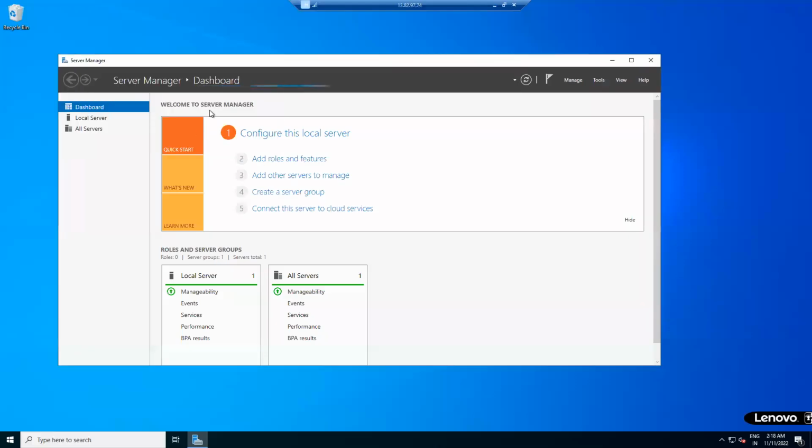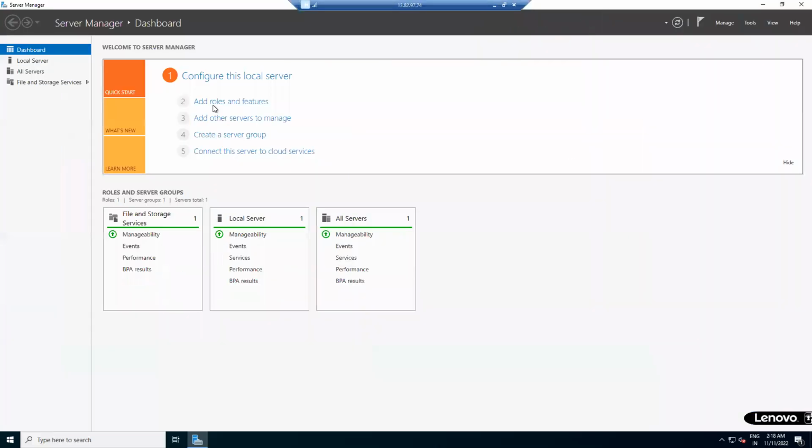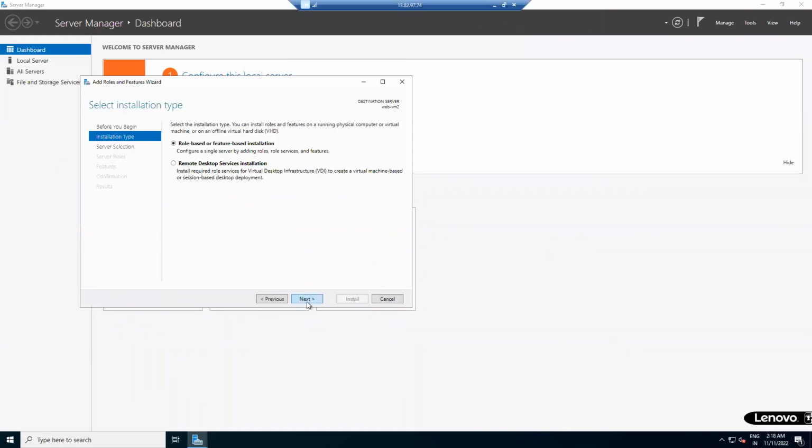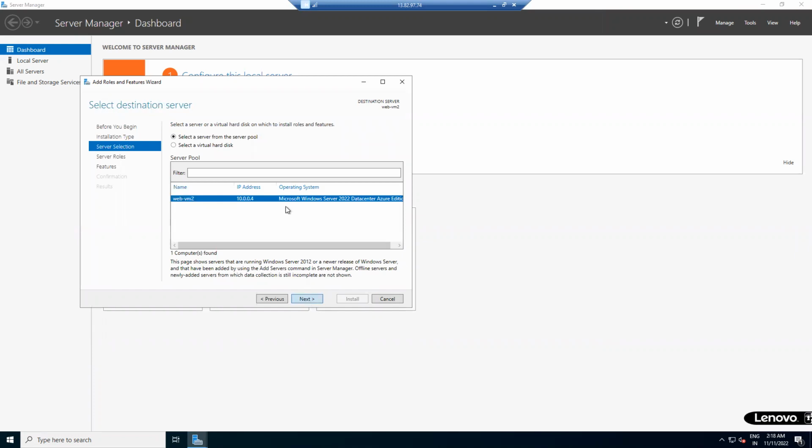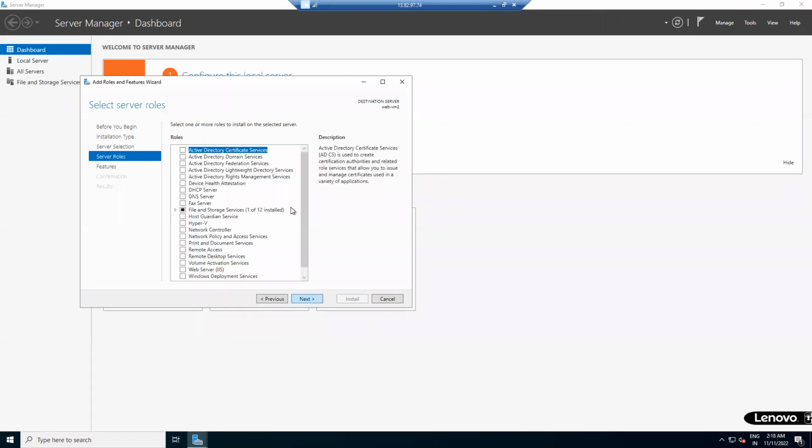Okay, here we have what? Add roles and features. Next, next, next. So in this we have n number of features, as I said, right? So out of them there is a what?